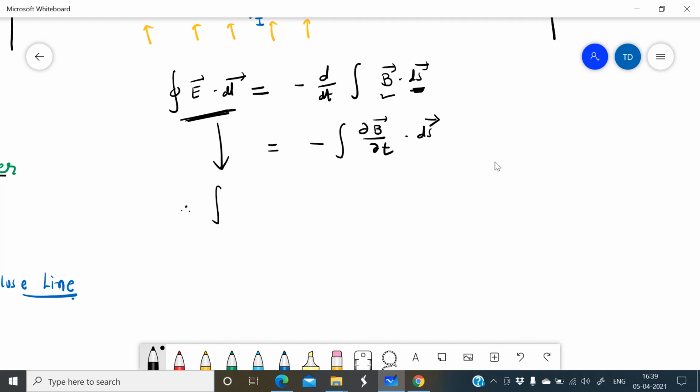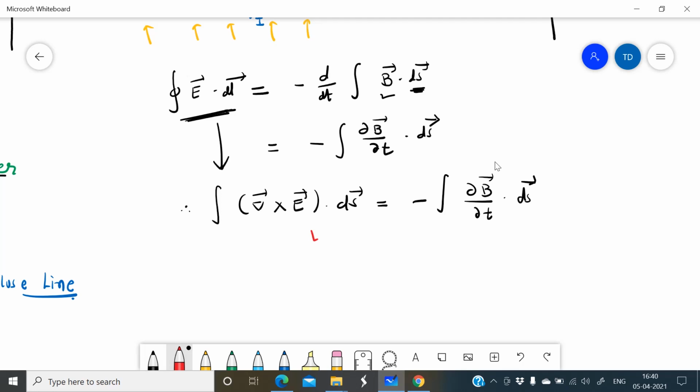So this equation becomes, after the Stokes theorem, the integral of del cross E into dS equals minus the integral of del B by del t into dS. Now you have to just compare the left hand side with the right hand side. If you do the comparison, here is an open integration surface.